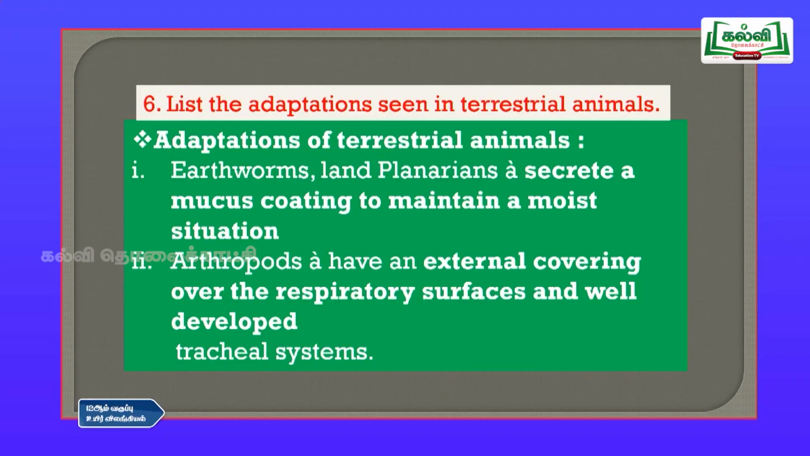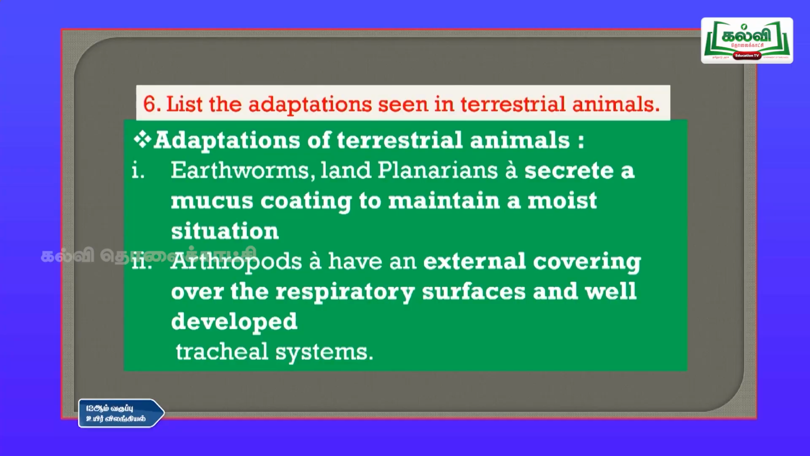Then sixth question, list the adaptations in terrestrial animals. If you take the adaptations of terrestrial animals, earthworms and land planarians secrete a mucus coating to maintain a moist situation. Terrestrial animals means land animals. Usually where you see earthworms, they are in the soil, and land planarians secrete a mucus coating on their body so that they maintain a cool temperature. If the soil is heated, they secrete some mucus coating so that they can make their body very cool.